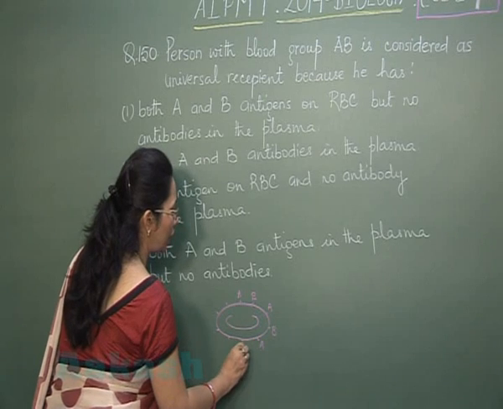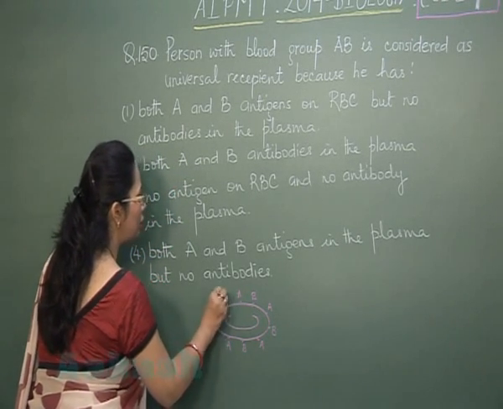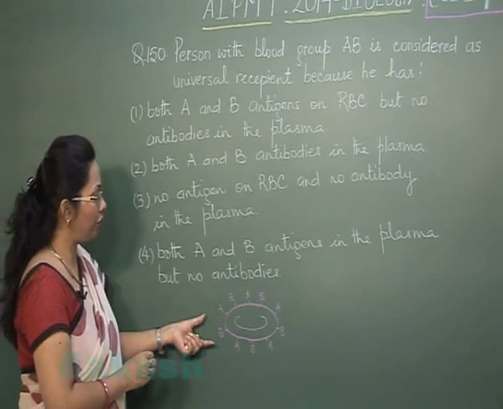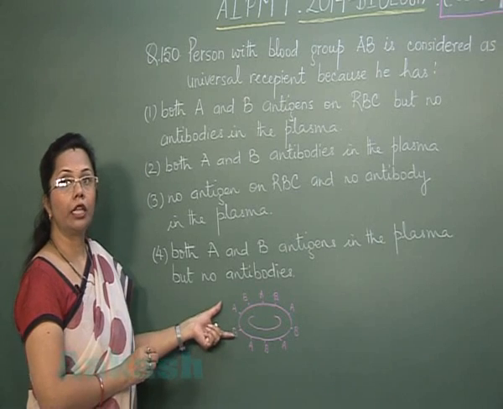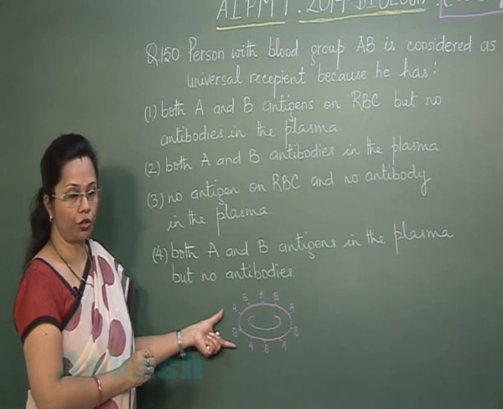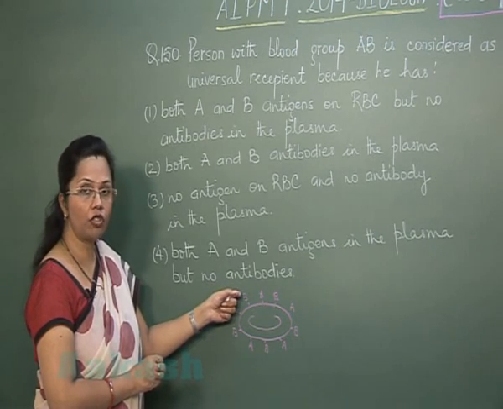A and B both are there. So as a result, their immune system will recognize both A and B antigens as their self antigens, and hence there will be no antibodies produced, no antibodies against A and neither antibodies against B.